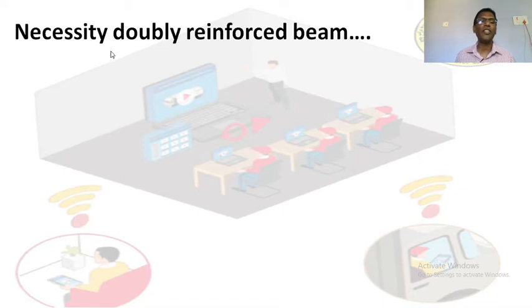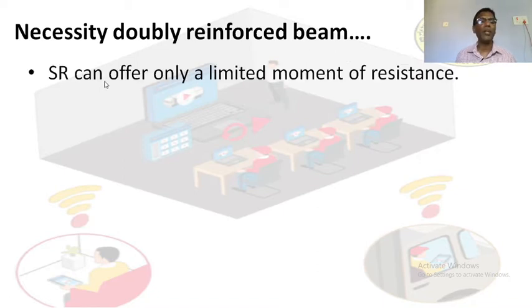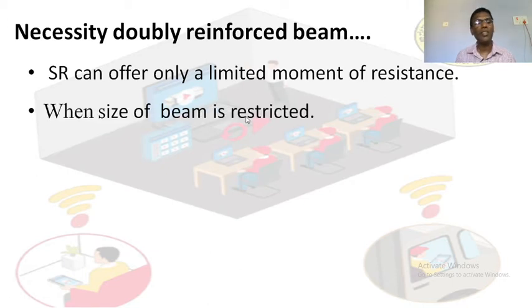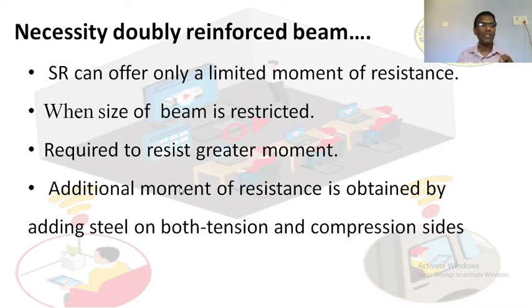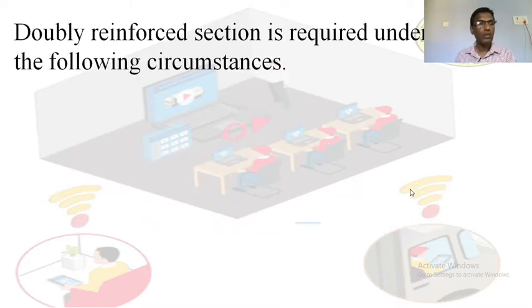Now what is the necessity of doubly reinforced beam? Singly reinforced beam can offer only a limited moment of resistance. When size of the beam is restricted, size of the beam in the sense maybe depth, maybe breadth or both, when it is required to resist greater moment, additional moment of resistance is obtained by adding steel on both tension and compression side.